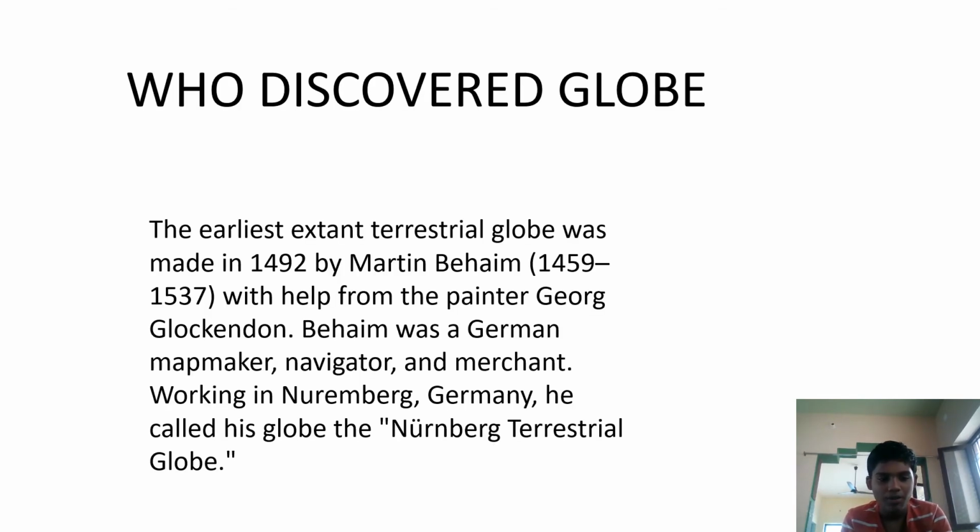Coming to who discovered the globe. Once a thing or any object is discovered, the name of the discoverer will come too. The globe was also discovered by one person. We will see about the person. The earliest extant terrestrial globe was made in 1492 by Martin Behem. So Martin Behem made that globe, the earliest extant terrestrial globe.